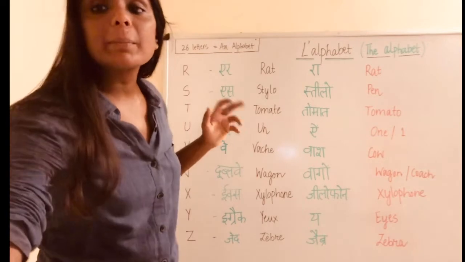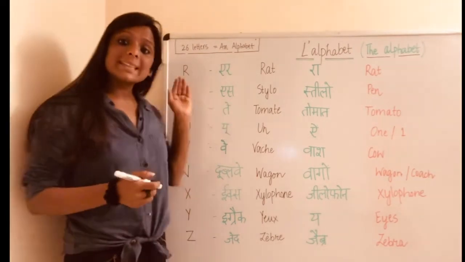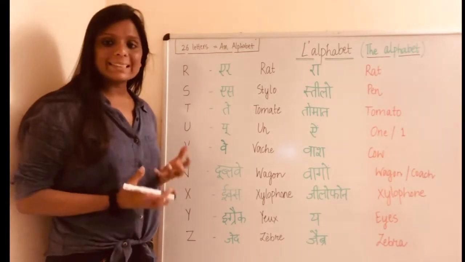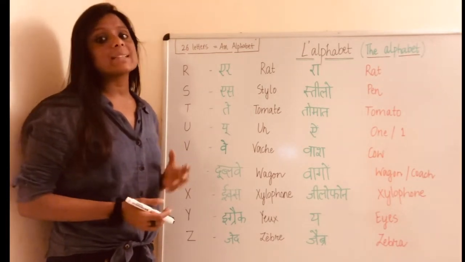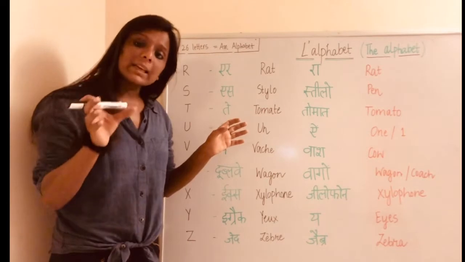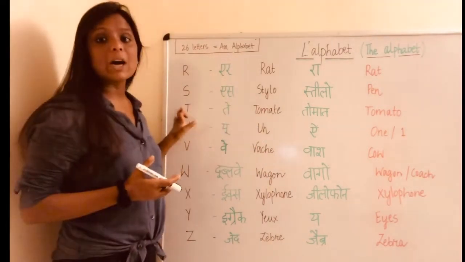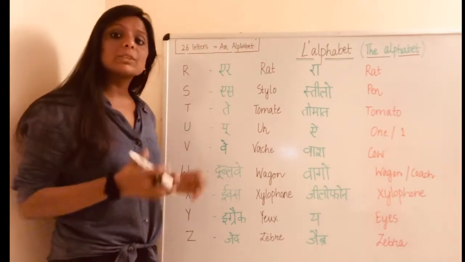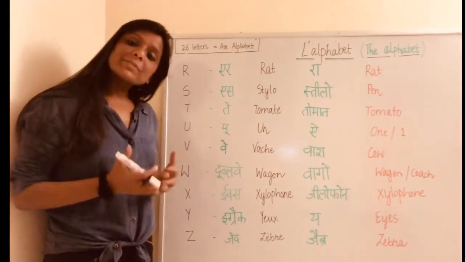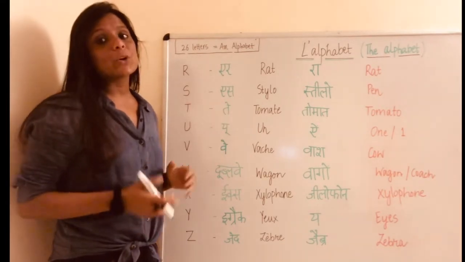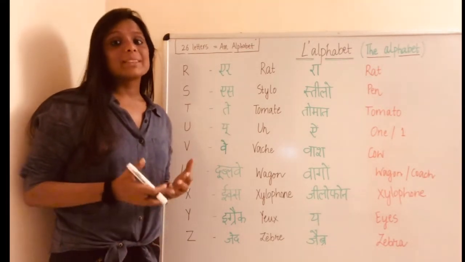Guys, if you remember, I told you that D and T, they are not pronounced as D and T in French. They are pronounced as day and tay. The sound is day, like dadi, and the sound for T is tay, like tota. So every time whenever you see the letters D and T, you do not have to get confused with the pronunciation.